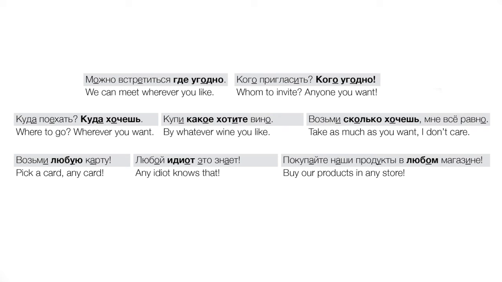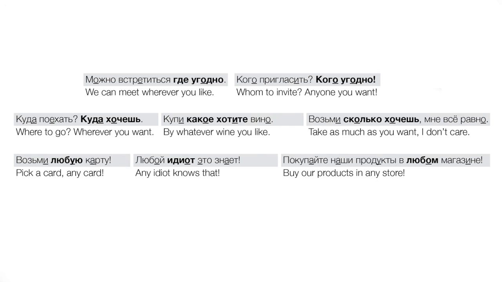Finally, there's also an adjective любой, which means any. And this is a little bit less common. We would use this with a noun, right, to modify some noun. So, for example, возьми любую карту, right? Pick a card, any card, right? Take any card you wish. Любую карту. And you see, of course, this is an adjective, so it's going to agree with the noun.